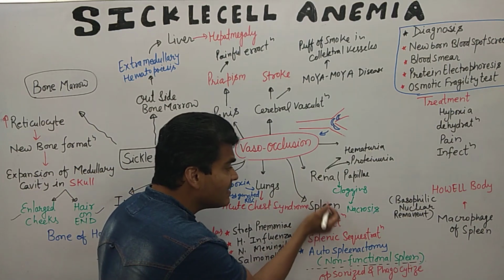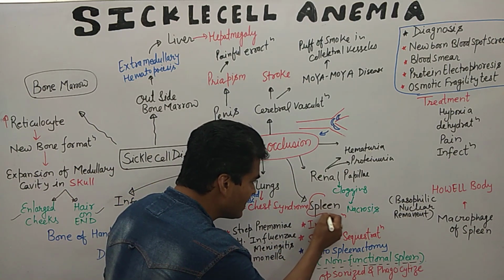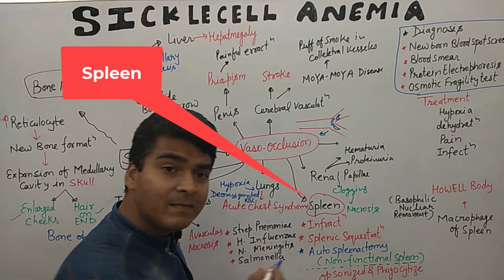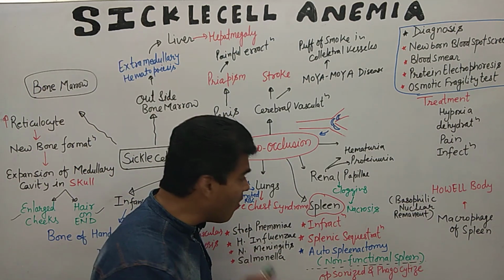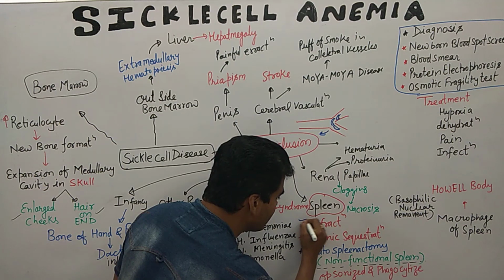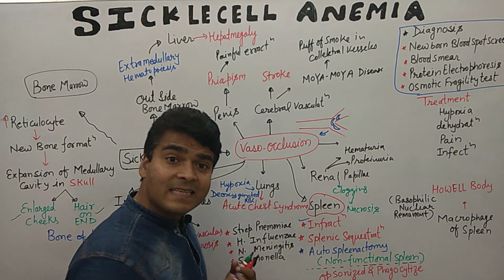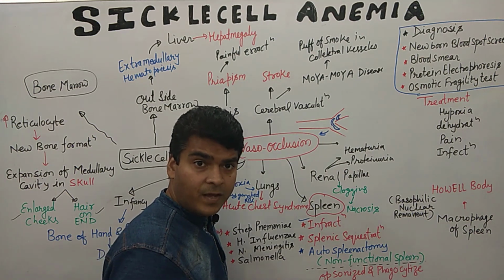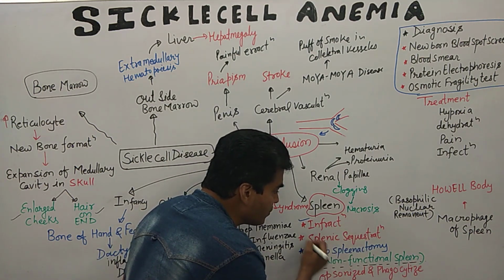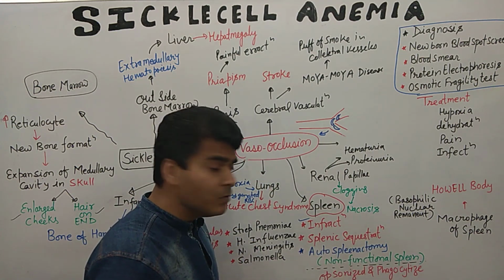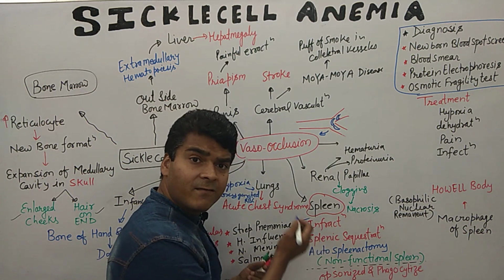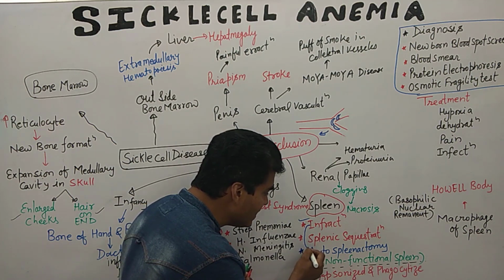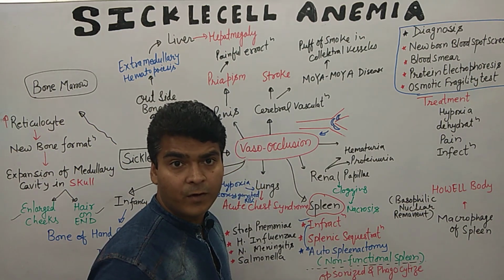If there is an occlusion in the spleen, it ultimately causes infarction of the spleen. The first thing is infarction, and then there is splenic sequestration, meaning a backup of blood is sequestered. And due to infarction, if it is a chronic condition, then infarction ultimately leads to autosplenectomy.